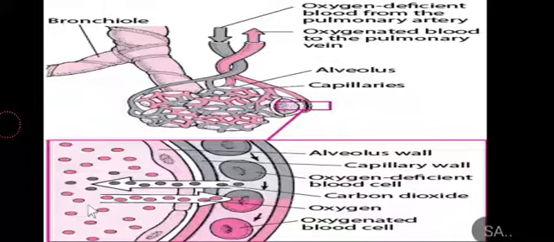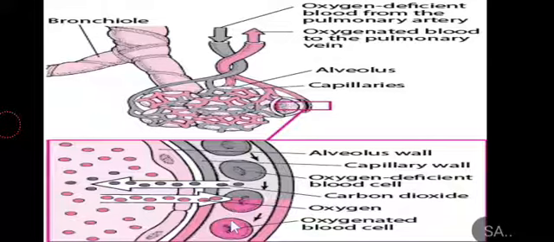This oxygen will go to the adjacent blood capillaries, because the alveoli are surrounded by blood capillaries, which contain the blood, specifically the RBCs. Oxygen will attach to the hemoglobin present on the RBCs and form oxyhemoglobin, while some of the oxygen will also be dissolved in the blood plasma.